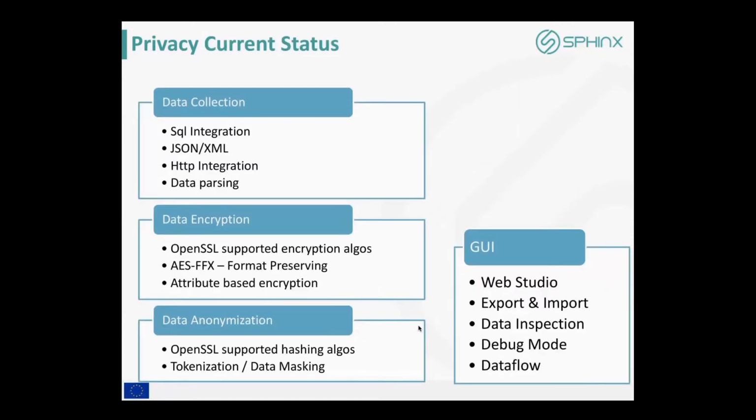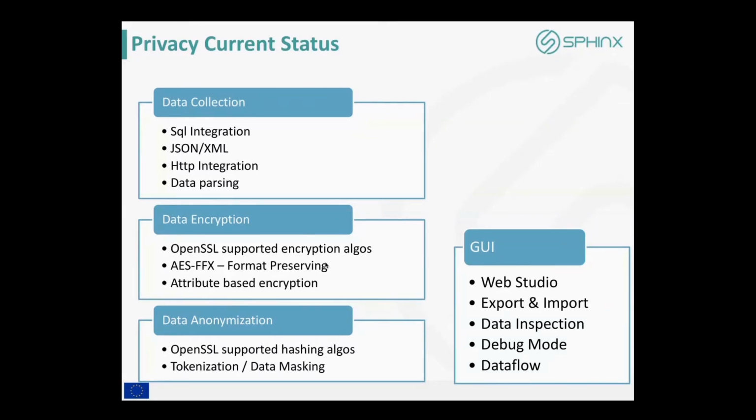It can also be integrated with the homomorphic encryption already presented by my colleague Bakar and with the other tools from Sphinx. The current status: we support SQL integration, so we can read and write into databases. We also support XML, JSON and plain text files, and receiving data through HTTP integration and doing parsing on that type of data, irrelevant of its format, as long as it's text or text-wise.